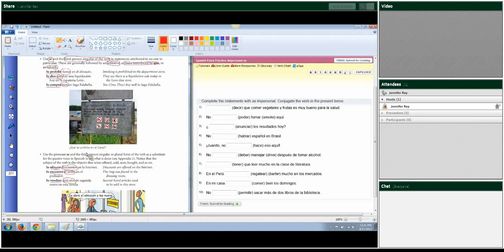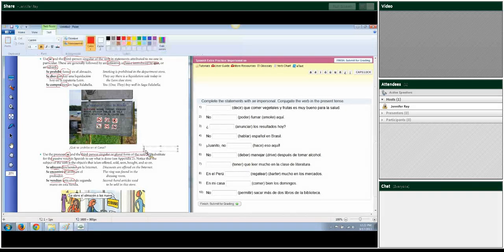So when you're forming a type of passive voice, you're going to use se and the third person singular or plural form of the verb in any tense. Okay. In any tense. So that could be in the preterite, imperfect, present, future, etc.